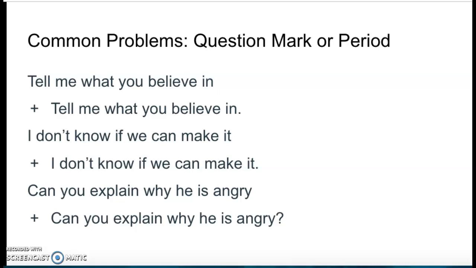So that concludes our unit on noun clauses. I hope that this helps make everything a little bit more clear. All right, good luck.